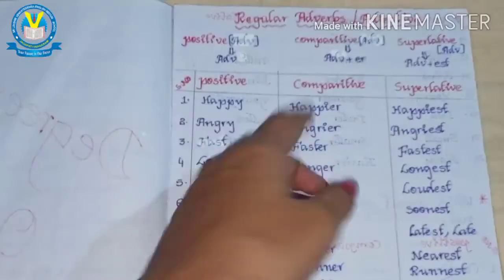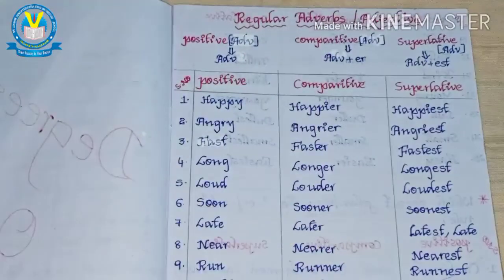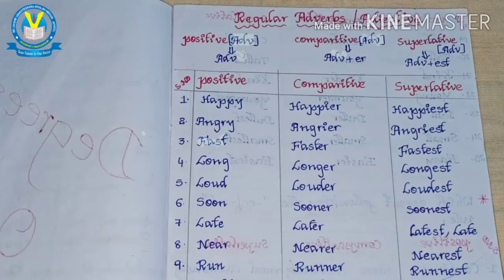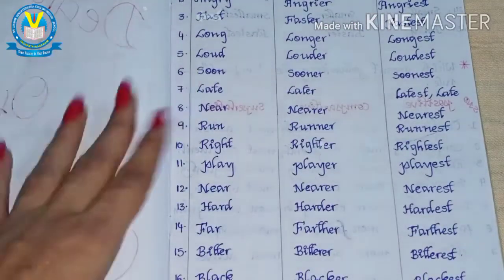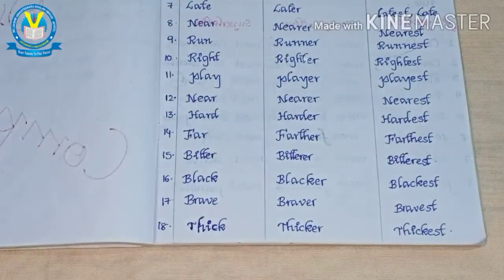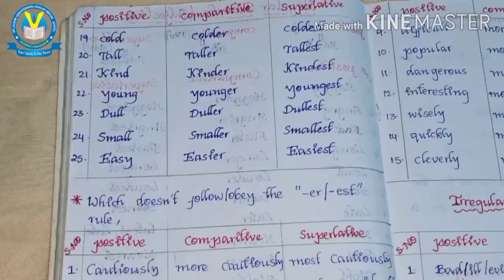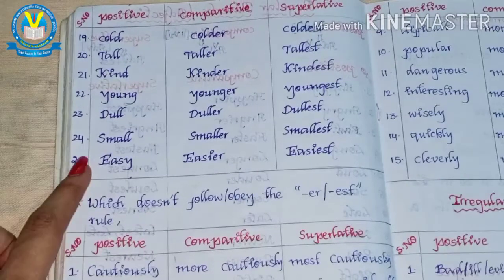We call them regular adverbs or regular adjectives. Angry, angrier, angriest, fast, faster, fastest, long, longer, longest. Just like that, I have given some words. On this page I have given up to 18, and on the next page up to 25.